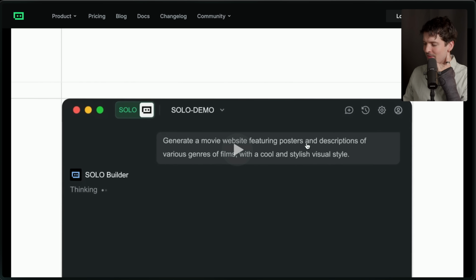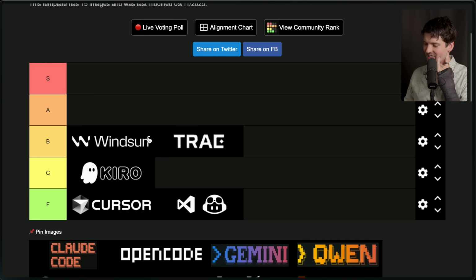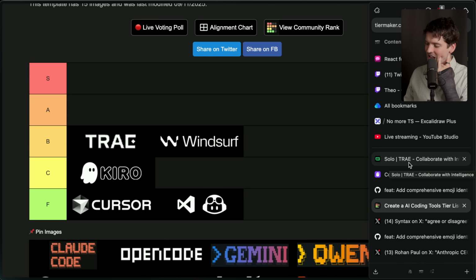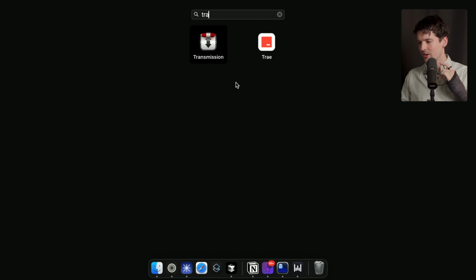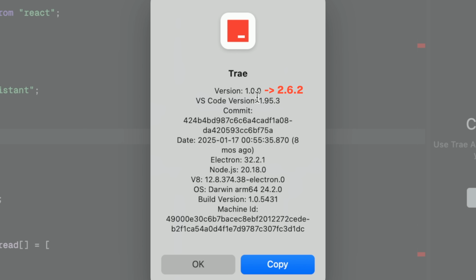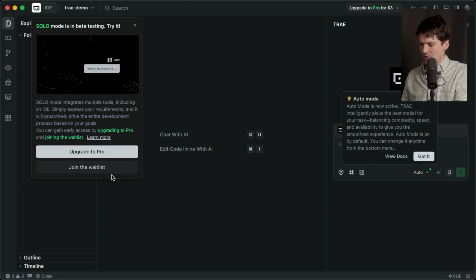Generate a movie website featuring posters and descriptions of various genres of films with a cool and stylish visual style. I think we might have our first real vibe coder here. At the very least, I'm putting Trae in front of Windsurf. I haven't tried it in this vibe codey way. I think I have Trae installed, but it's going to be an ancient version. Here we're on 1.0.0. Beautiful. We are now here. We are in IDE mode, but that's not what we're here for. We're here for solo mode.